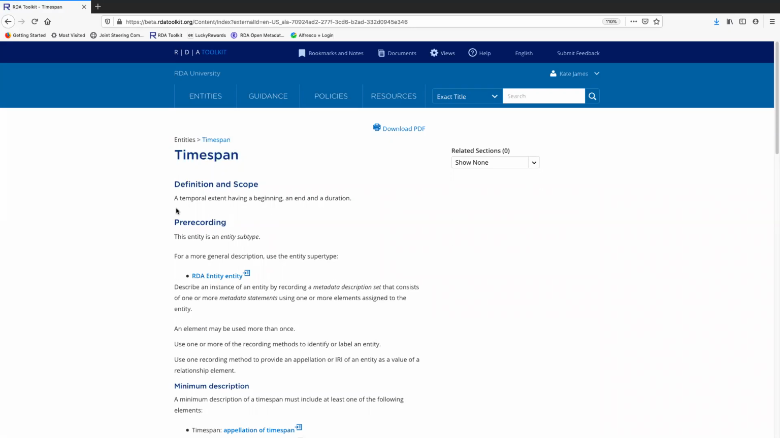When you see this definition, it notes that there's a beginning, an end, and a duration. And if you think about how this would work in real life, you might be wondering how it is going to work. Because if you have a manifestation in front of you, it might say that it's published in 2018, but it doesn't tell you when in 2018. I think it's safe to assume that it probably didn't take 365 days to publish, but you don't know when it began, when it ended, or how long it took. All you know is the year 2018.